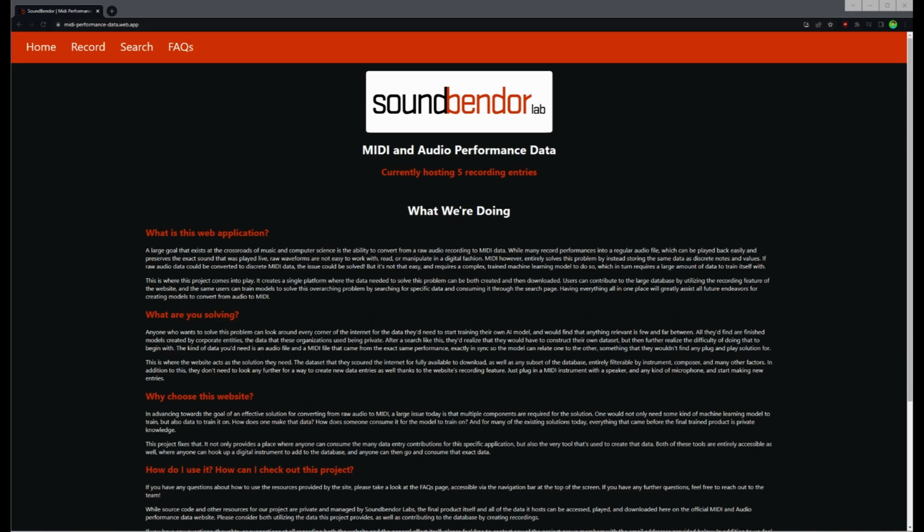MIDI, or Musical Instrument Digital Interface, is a digital audio standard from the 1980s that instead captures these details as musical events, and then relies on the playback device's sound card to act upon these events. Since MIDI stores discrete notes, it can be easily edited, and best of all, can be easily made into sheet music and other accessible formats that can be processed a lot easier by software applications.